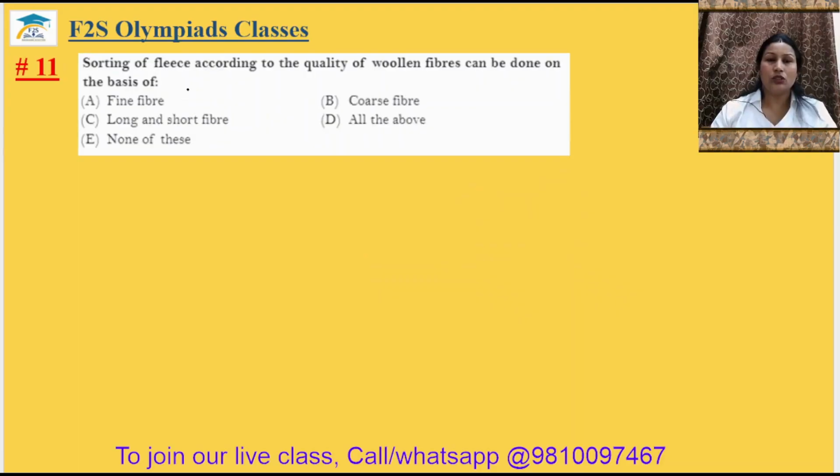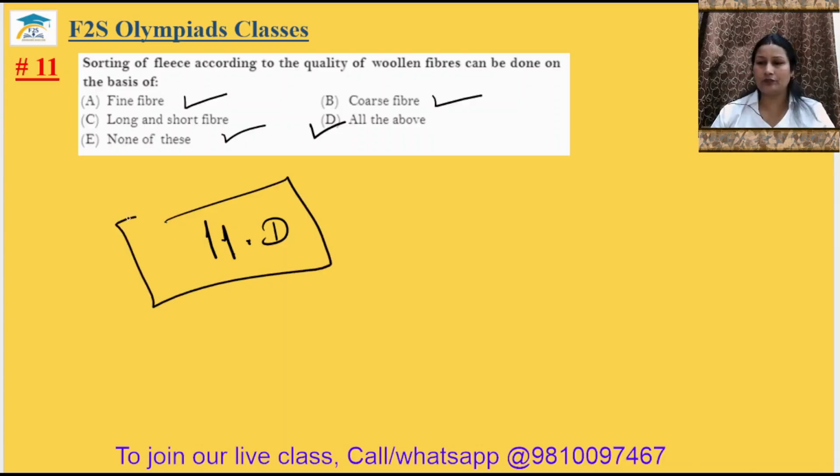Question number 11. Sorting of fleece according to the quality of woolen fiber can be done on the basis of... Sorting of fleece means if there is the big fleece, it will be kept at a different place. If there are small furs, they will be separated from that. So we just separate according to the quality. Basis of fine fiber, yes. Coarse fiber, yes. Long and short fiber, yes. It means all of them. So 11th answer will be option D.